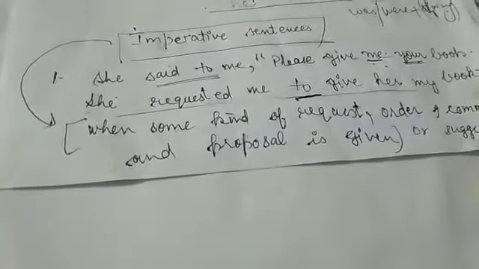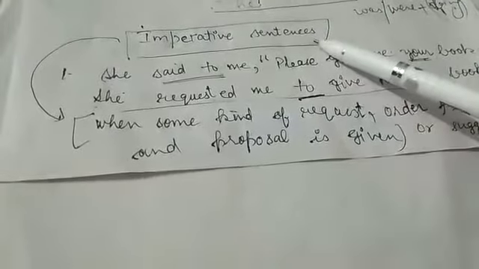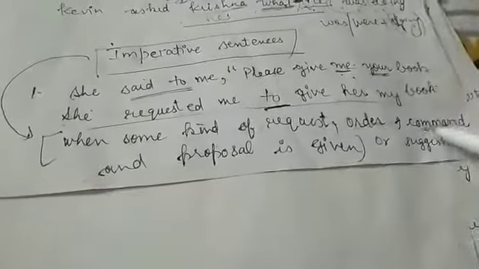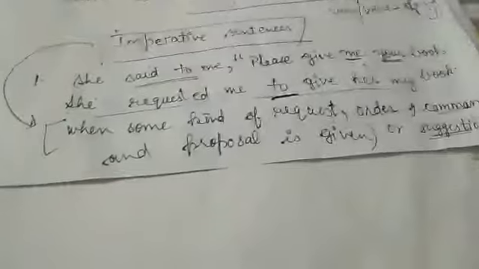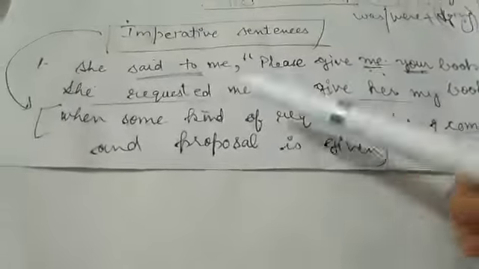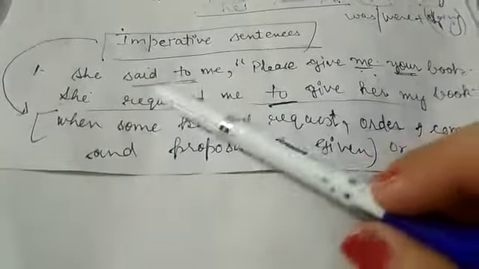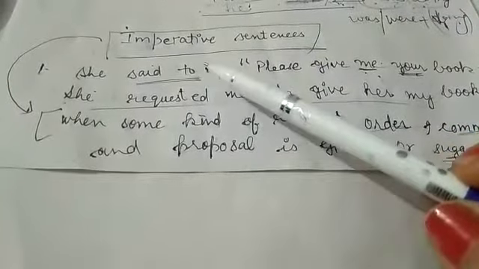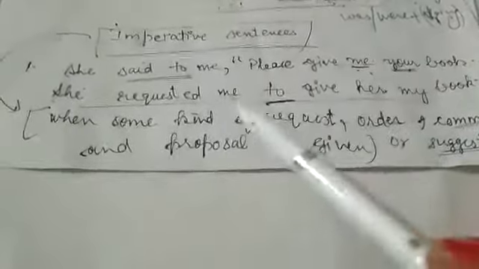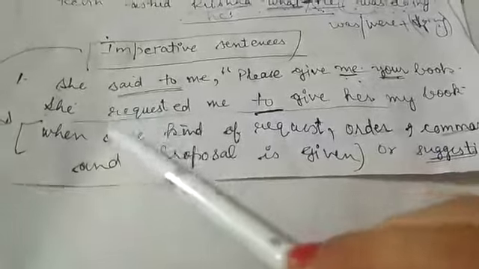So in this part of the video, we are going to learn how these imperative sentences, in which some kind of request is made, order is given, command, proposal or suggestion is given, are changed. See, in these kinds of sentences, we make changes in the reporting verb and the reported speech, and also in how we connect it with the reporting verb. See, said to changes according to the mood of the sentence.